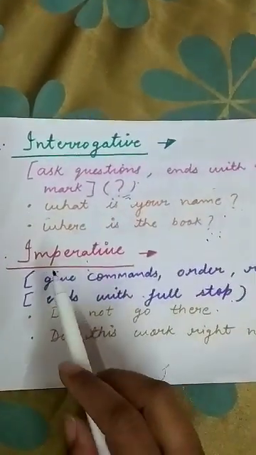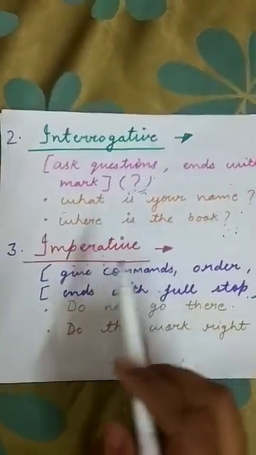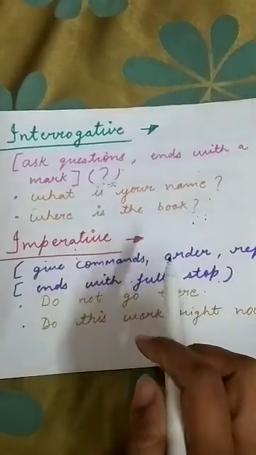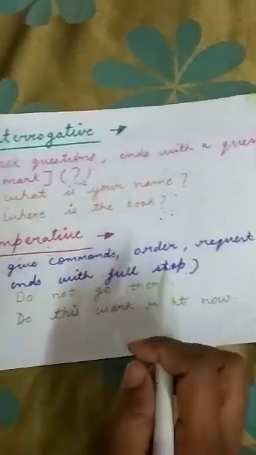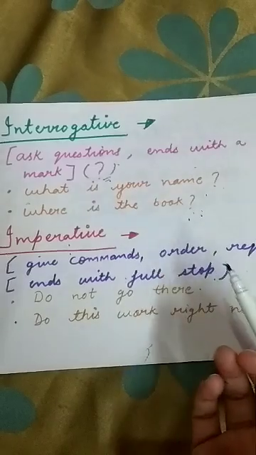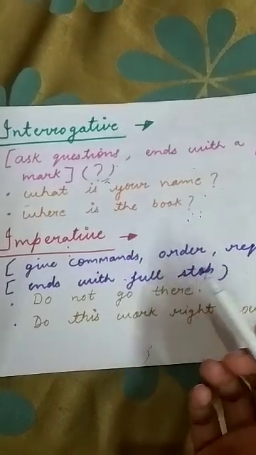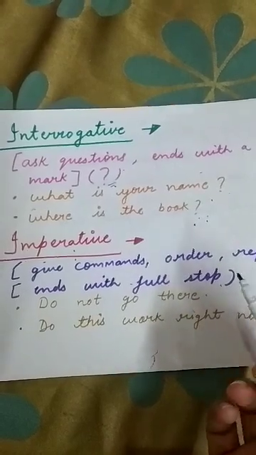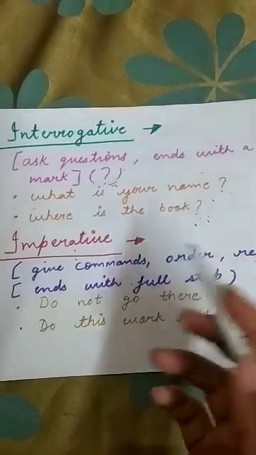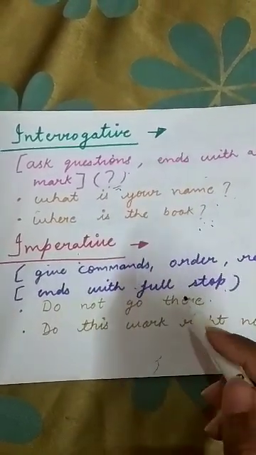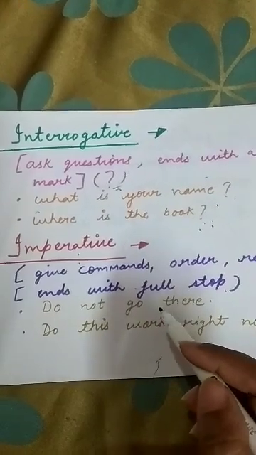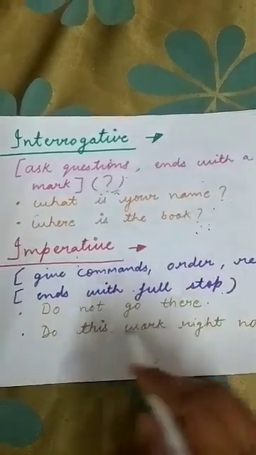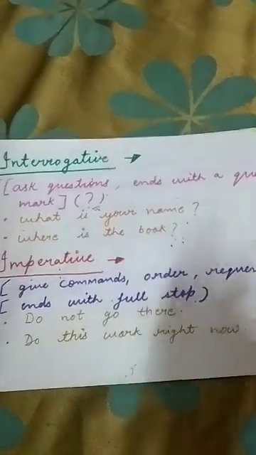Okay. Now come to imperative sentences. Imperative sentences give commands, orders, requests, suggestions like this. As your teacher gives you commands, as your parents order you, sometimes advise you, your friends advise you, request you. So all these kinds of sentences will come in imperative sentences. For example, do not go there, do this work right now.